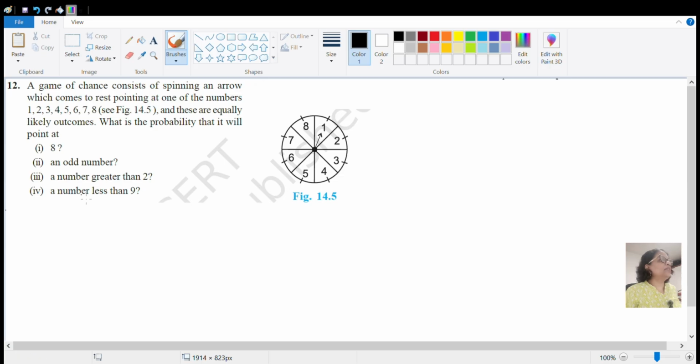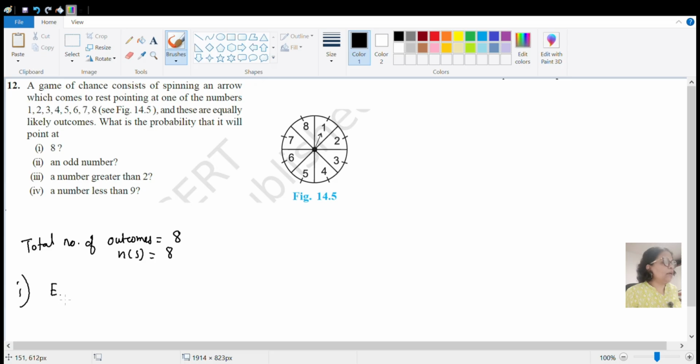First of all, let us understand how many total number of outcomes are there. Probability के problem में कभी भी total number of outcomes पहले find करेंगे, right? तो यहाँ पे हम लोग we have to see what are the total number of outcomes. So total number of outcomes will be 1, 2, 3, 4, 5, 6, 7, 8, na? Because there are 8 numbers on this spinning wheel. So 8. So you can say here your sample space is having 8 elements. Now let us do the first question.